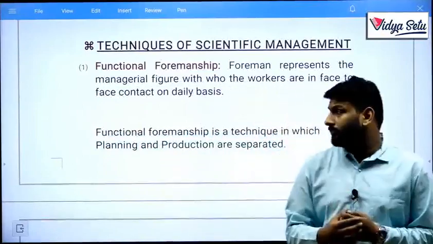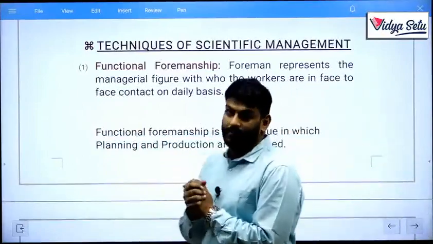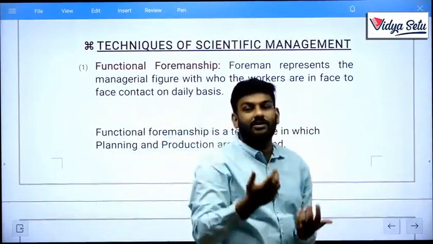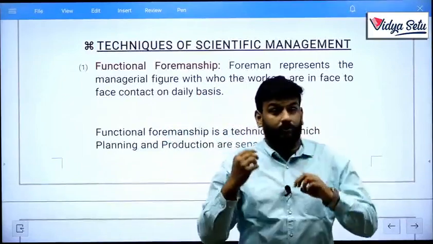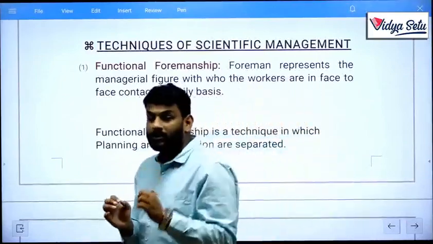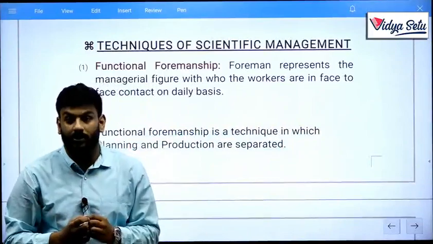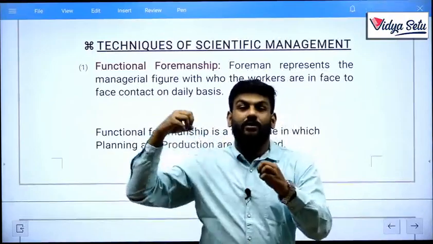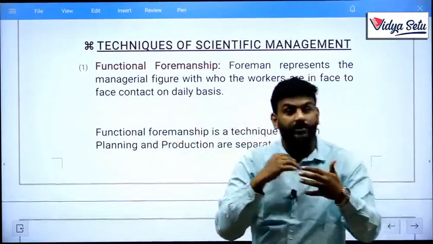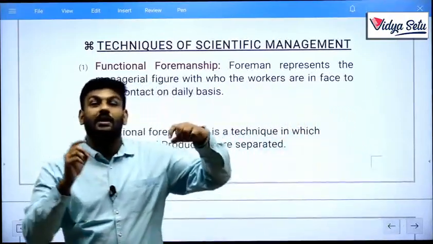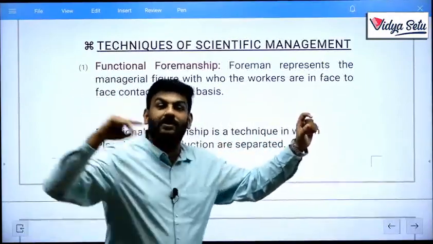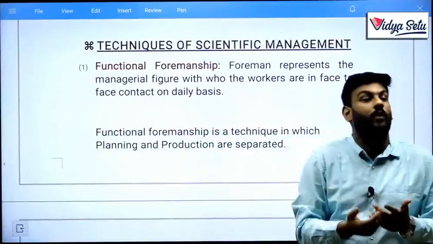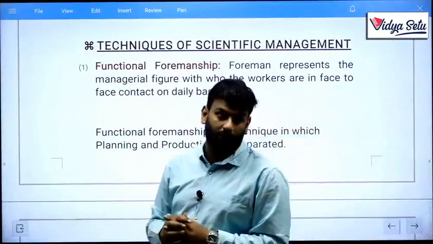First of these is functional foremanship. What do you mean by foremanship? Let's understand. Foremanship is simply the person who is directly connected with the worker or who deals with the lower level management. He can direct workers and coordinate face to face with them. He is the lower level manager, as we discussed in the first chapter, the highest rating worker or employee in the lowest level management authority.